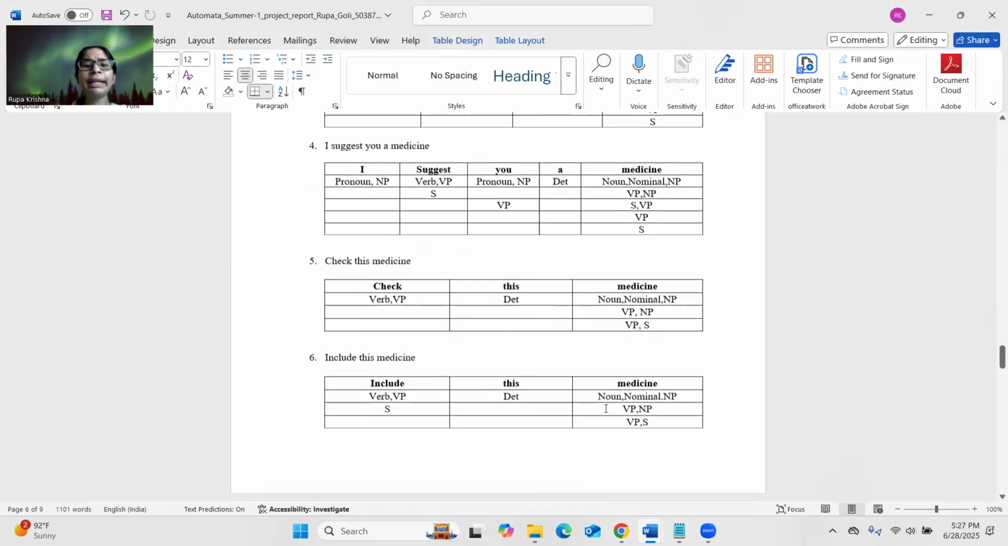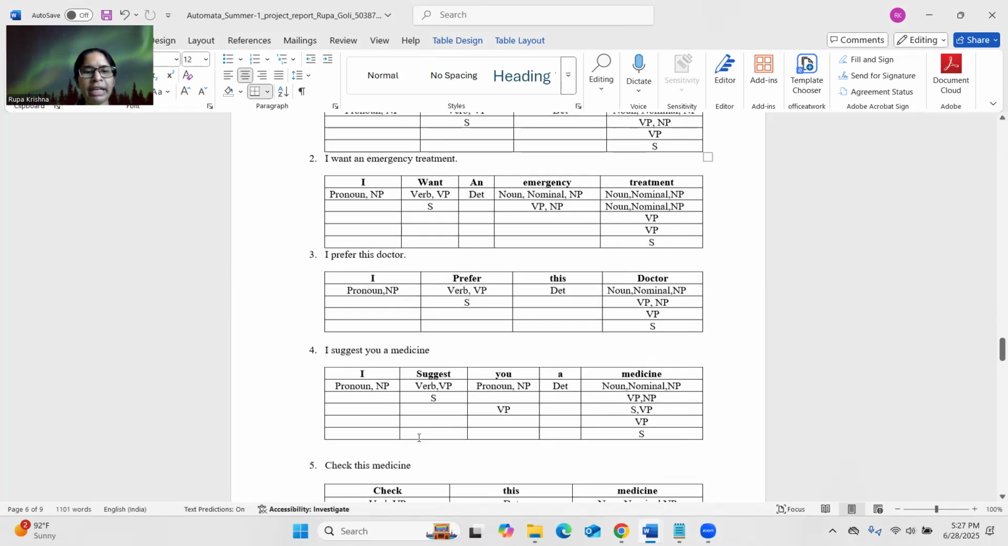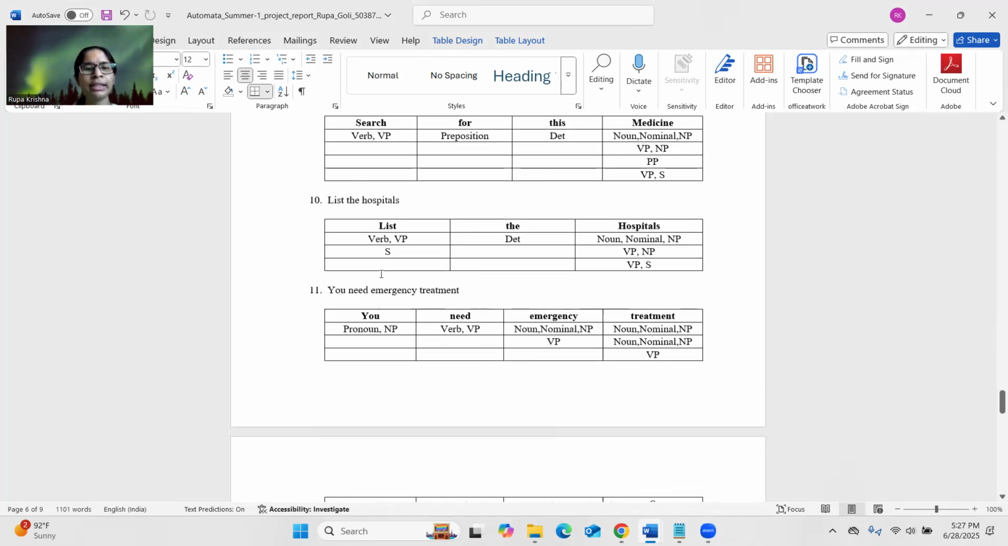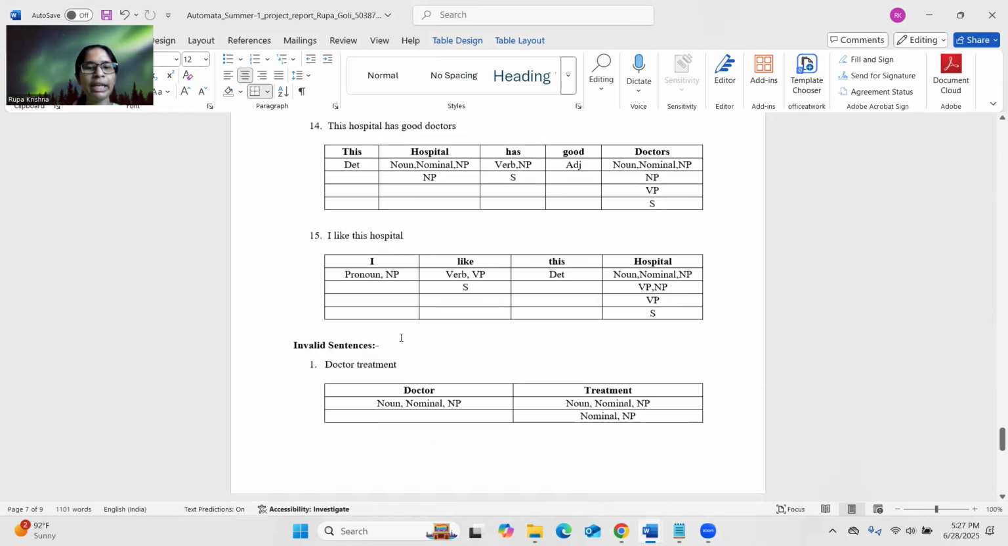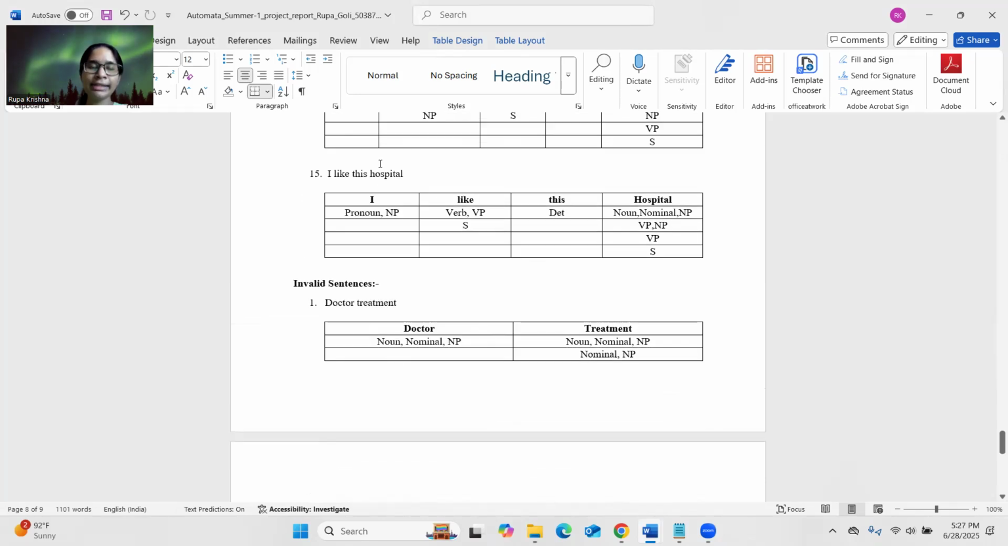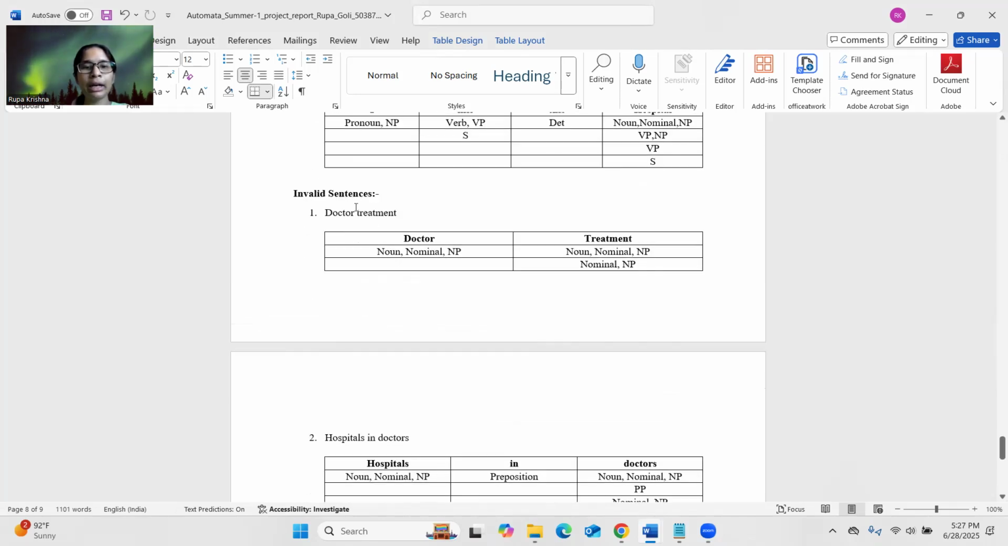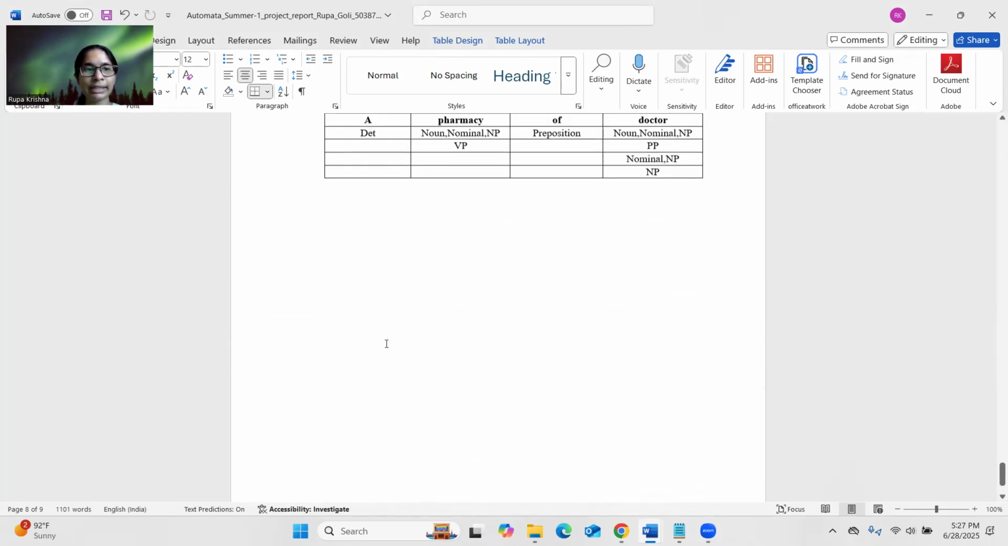Like that, I have worked out all the 15 valid sentences, and I have also worked out the three invalid sentences as well.